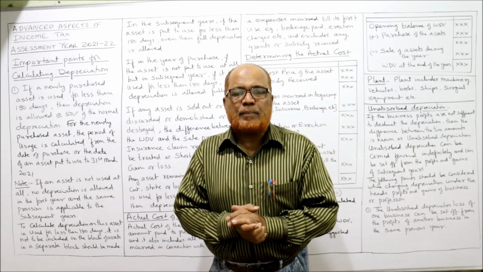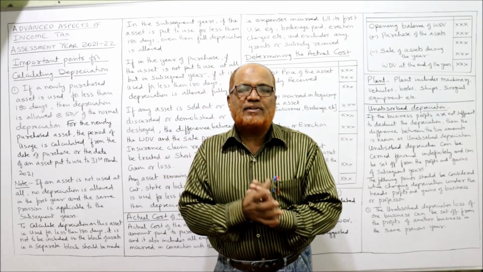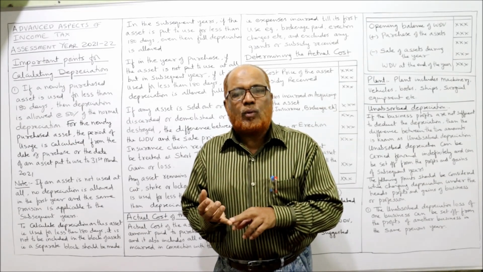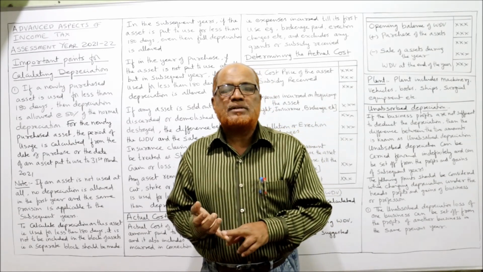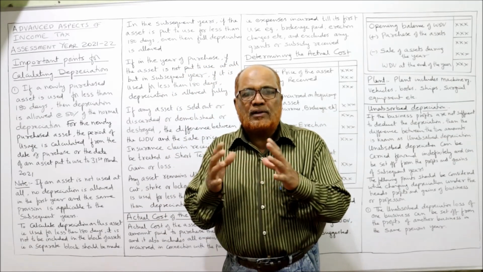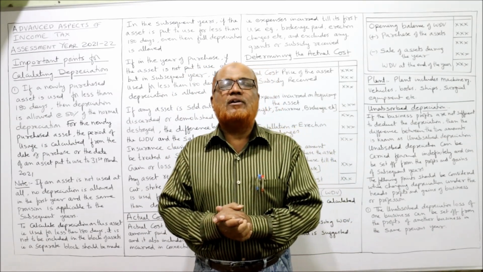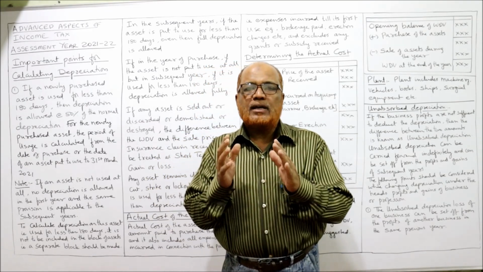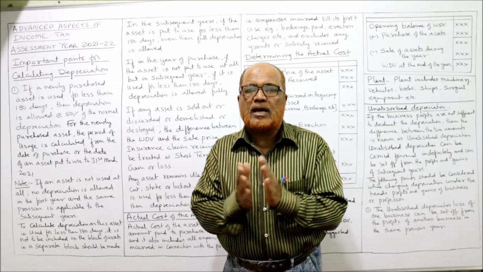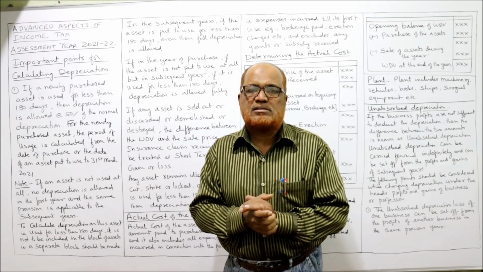Already first video I have prepared. In that first video I have explained you the meaning of the term depreciation and what are the provisions for calculating depreciation according to provisions of Income Tax Act, and thirdly what are the different rates of depreciation on different blocks. So Income Tax Act 1961 says depreciation should not be calculated on individual assets.